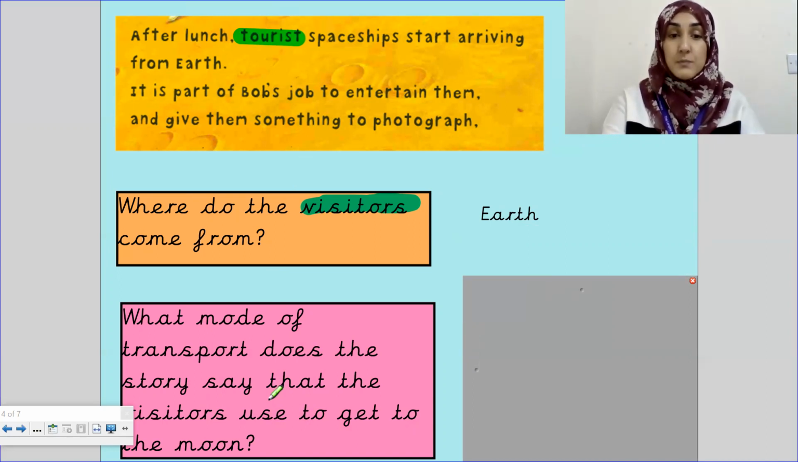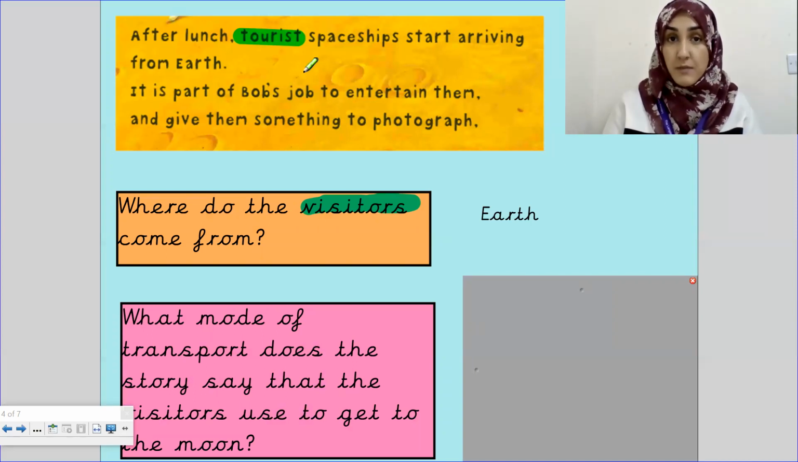What mode of transport, so that means what method of transport, how are they getting from one place to another? What mode of transport does the story say that the visitors use to get to the moon? So we know that the visitors are the tourists, and the tourist, we've highlighted it, is over here. So our answer should be in sentence number 1. Right, let's read the first sentence again. After lunch, tourist spaceships start arriving from Earth. Now, what mode of transport does the story say that the visitors used to get to the moon? So how are the tourists traveling from Earth to the moon?